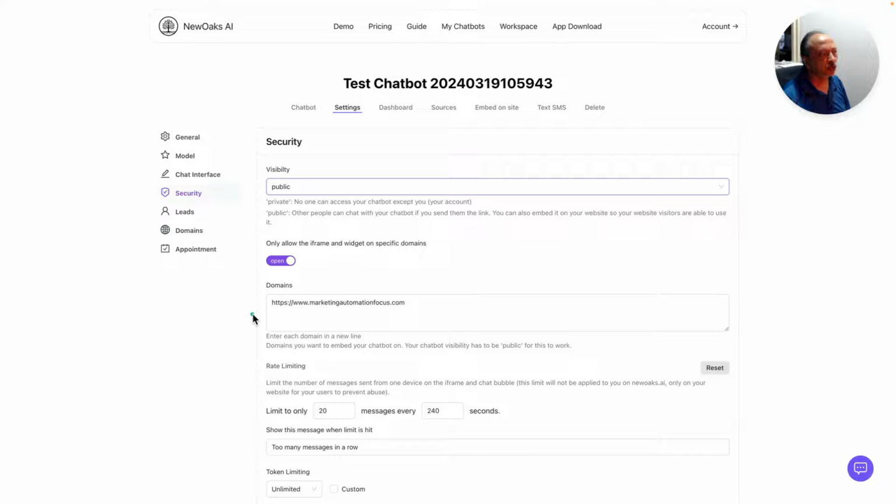I'm not sure. I mean, we could actually embed the script to specific pages, and that way we could control which page on my website, right? But right now, I think the widget is going to pop up.